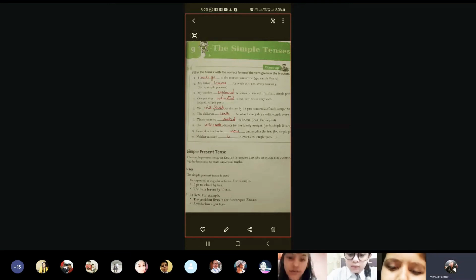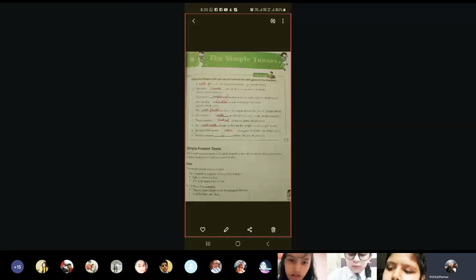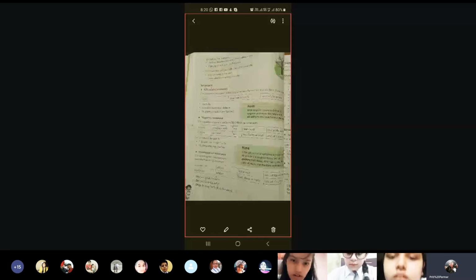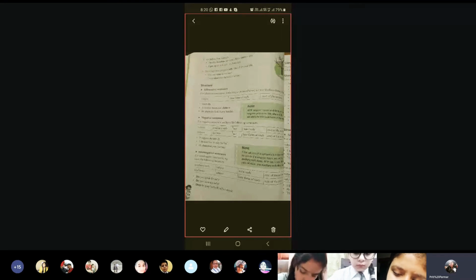Yes, ma'am. Then we come on to the second page. Now, the third use of simple present is for habits. That means whatever habits we have. Martha brushes her teeth 3 times a day. Now, this is regularly she's doing on a daily basis. It's a habit. So she brushes, she walks, she talks. All these words are simple present.